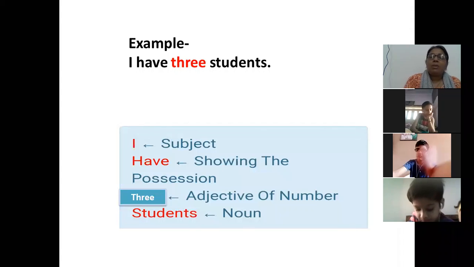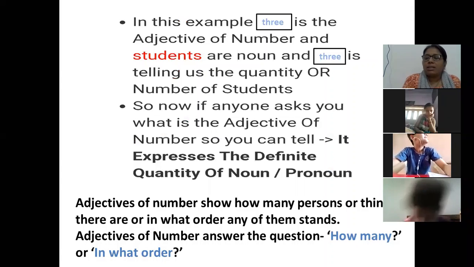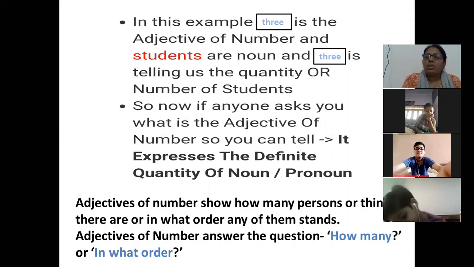So here I am getting the exact number 3. This is the adjective of number. And so in the example it is clear that 3 is the adjective of number and students are noun. And 3 is telling us the quantity, or you can say the number of students.